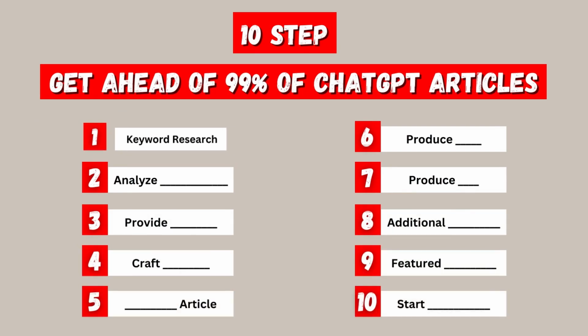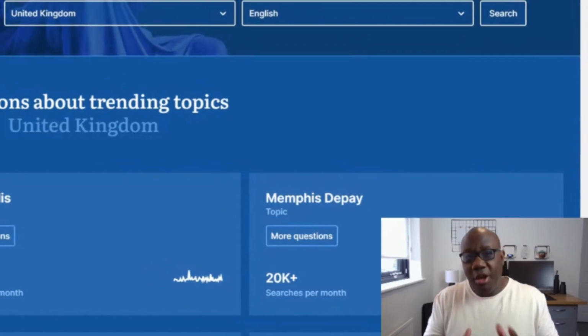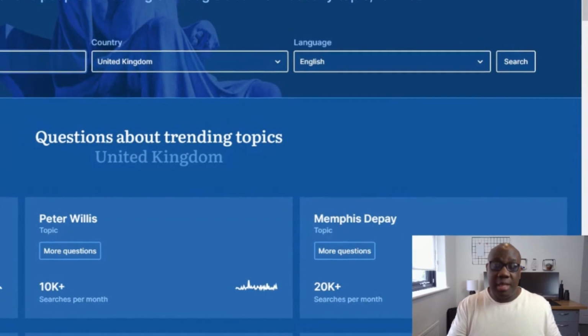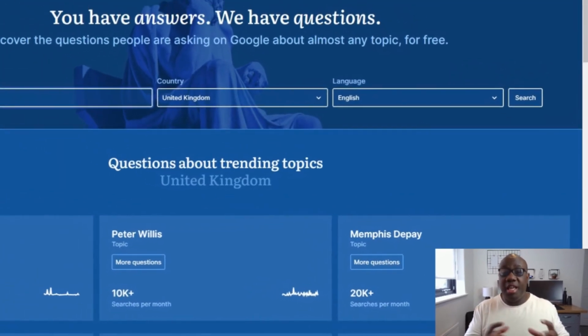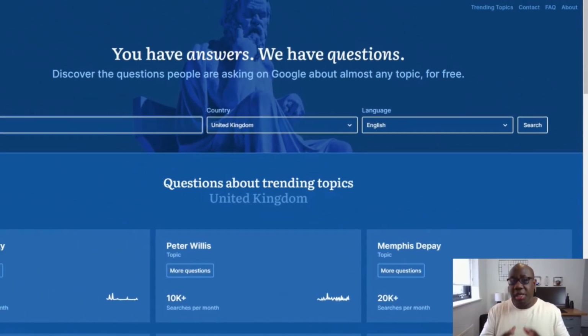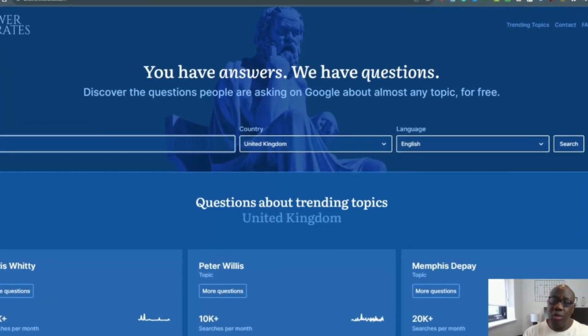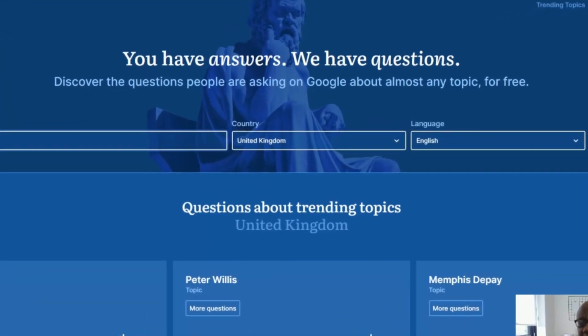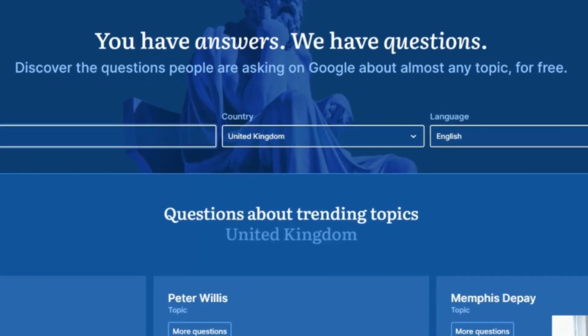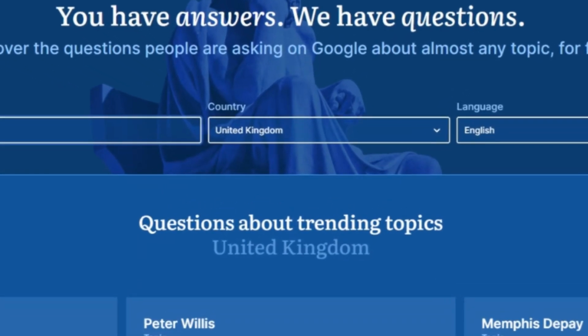So the first thing on the list when we're looking to write an article that's better than most ChatGPT articles is keyword research, but we're going to get a little bit sneaky here. Now the main idea here is we're looking for keywords that people are actually searching for in Google, and they generally tend to be long tail keywords. This will give us a leg up over our competitors.